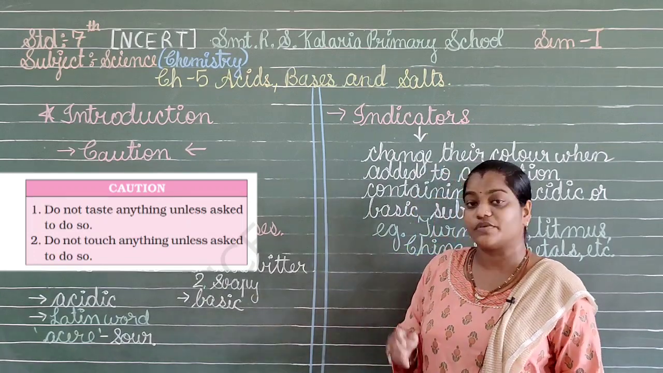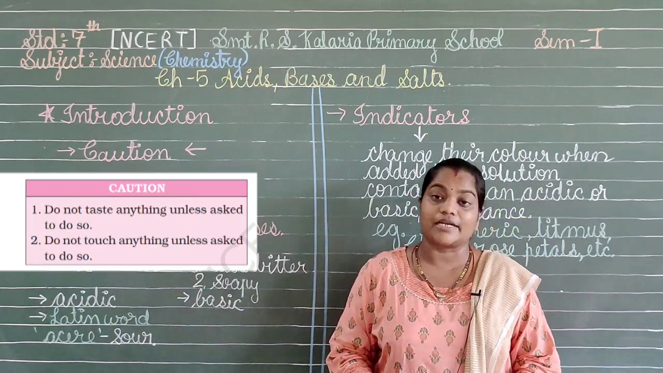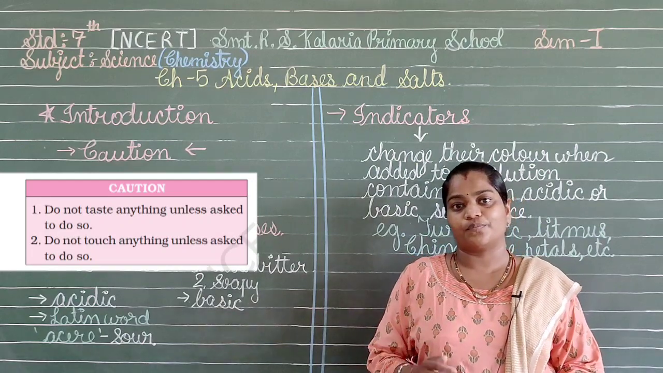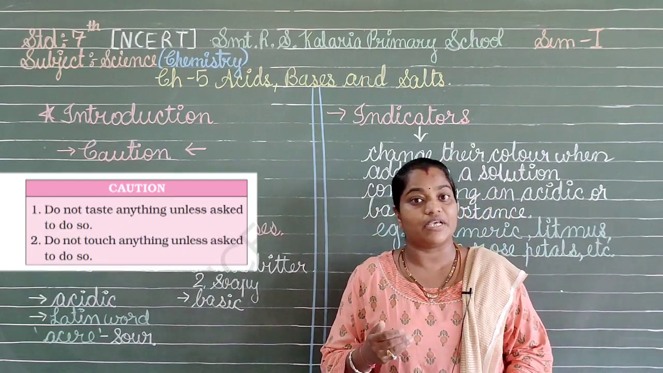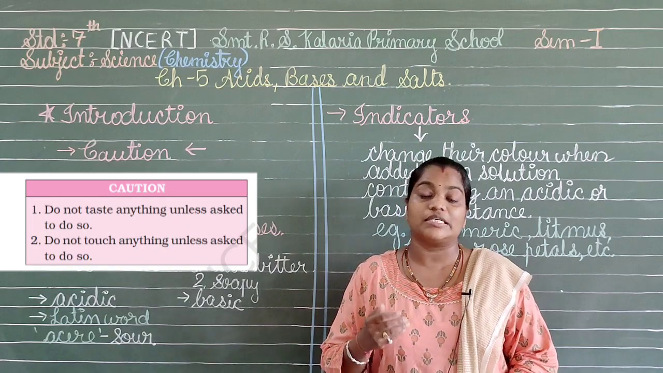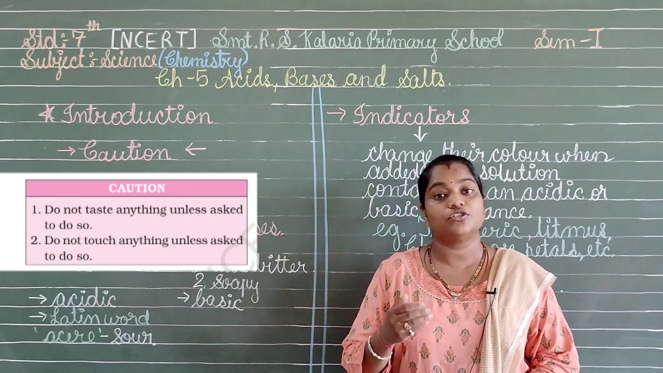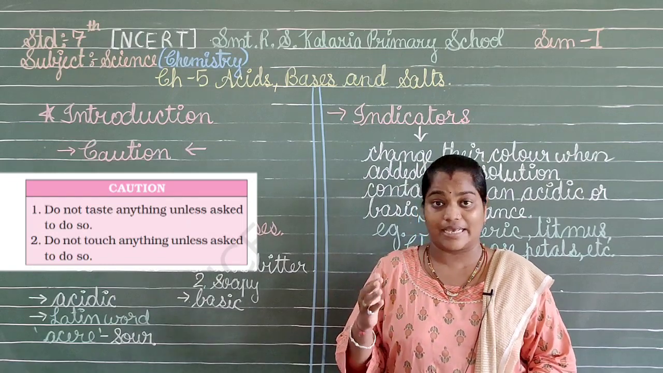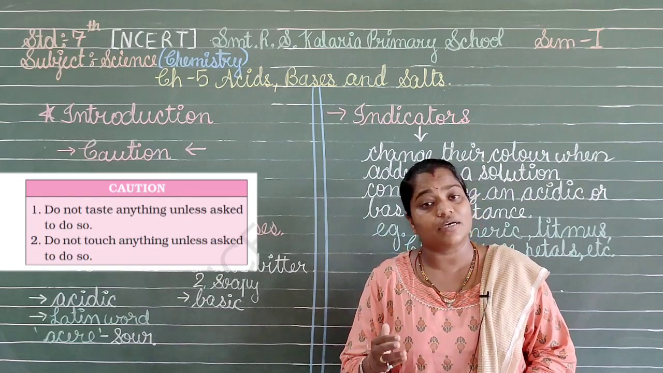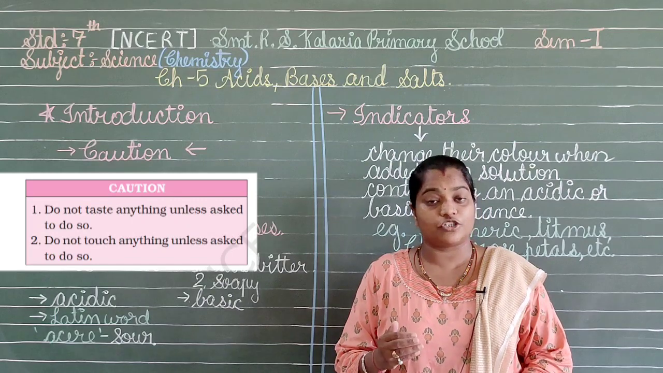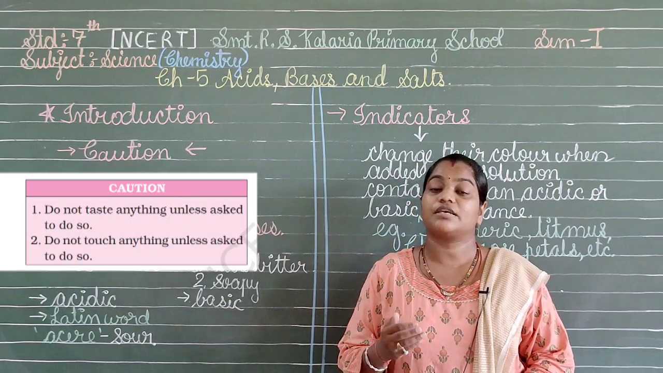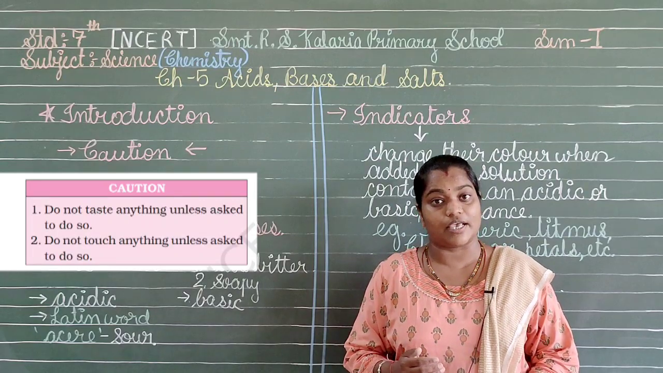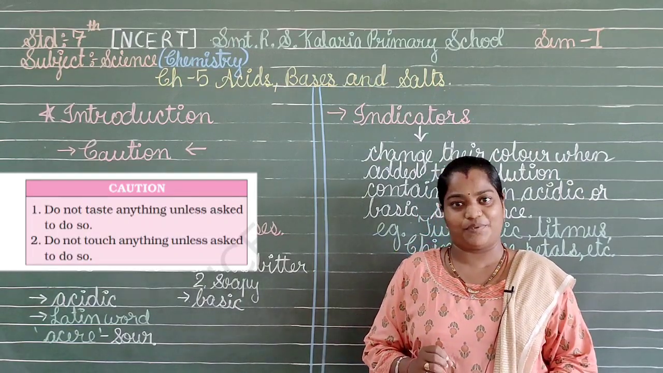The second thing which is visible here says do not touch anything unless asked to do so. Yes, when we enter the chemistry lab, we are given instructions that we should not touch everything over here. Why? There are acids, bases and some other harmful chemicals which should not be touched by us, because they will give us harmful effects. So these are the cautions before we start with this chapter.